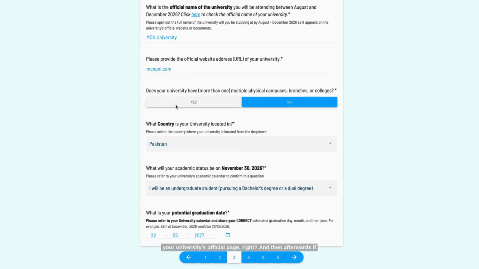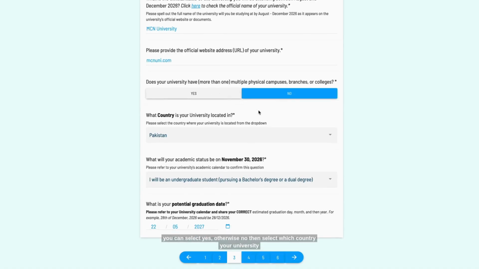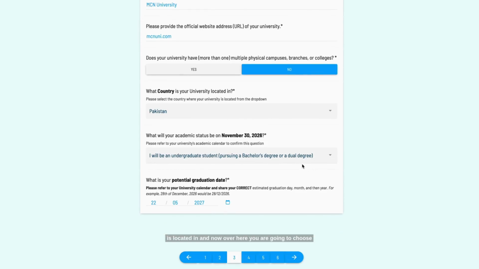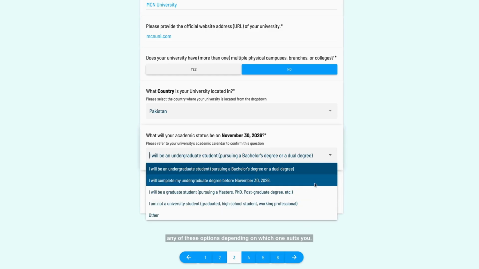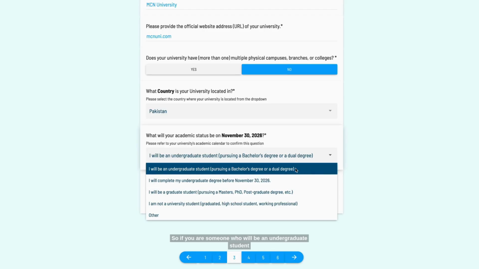And then afterwards, if your university has multiple physical campuses or branches or colleges, you can select yes, otherwise no. Then select which country your university is located in. And now over here, you are going to choose any of these options depending on which one suits you. So if you are someone who will be an undergraduate student on November 30th, 2026, you are going to select this one.